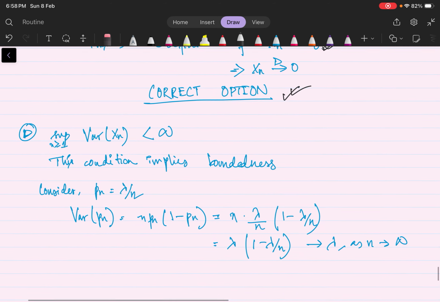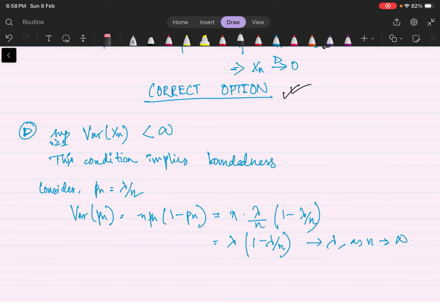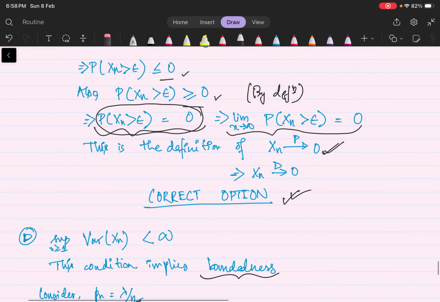Now for the last option, supremum over n greater than or equal to 1 of variance of Xn is less than infinity. This condition actually implies boundedness. Now consider pn equal to lambda by n, then variance equals n into pn into (1 minus pn), which, as n tends to infinity, tends to lambda. Again, it is not converging to 0. Thus, option C is the correct one.